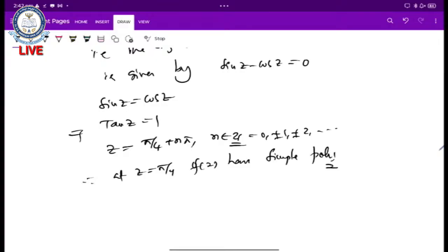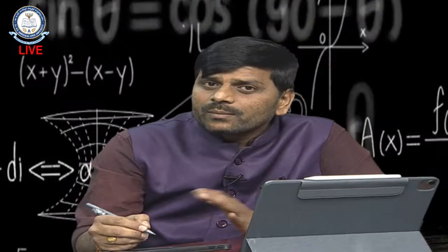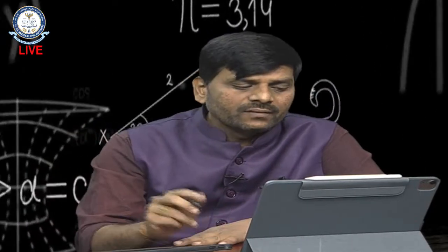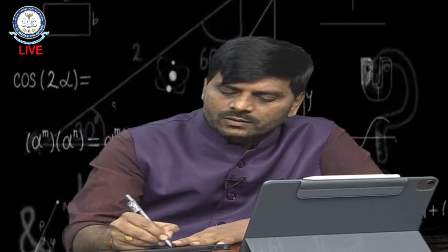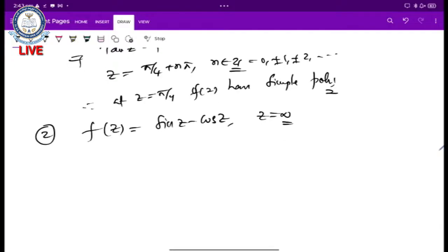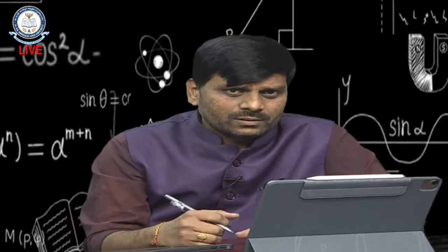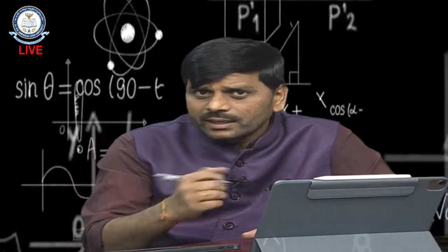Similarly, we can discuss the same problem for sin z minus cos z about z is equal to infinity. Next problem: f of z is equal to sin z minus cos z, the same function, about z is equal to infinity. Let us discuss the singularity of this function. The numerator equating to 0 gives the zeros, and the denominator equating to 0 gives the singularities.